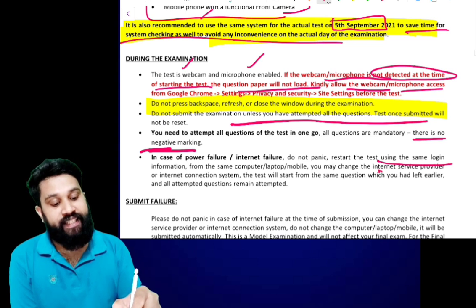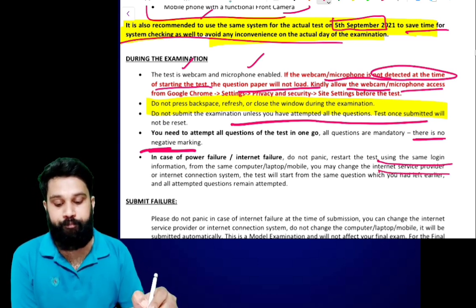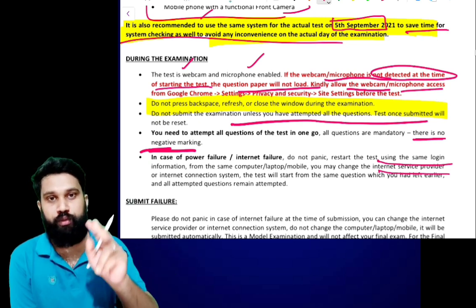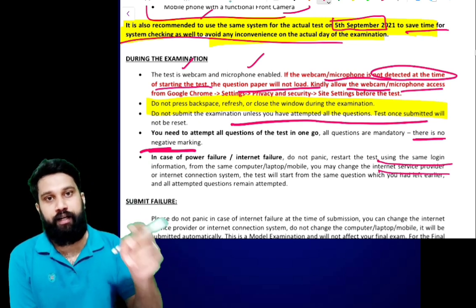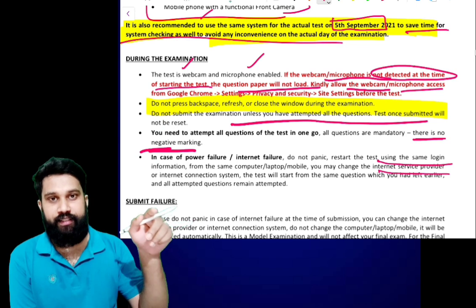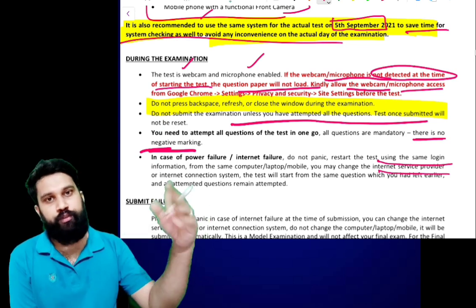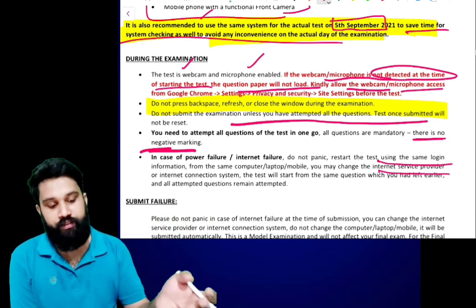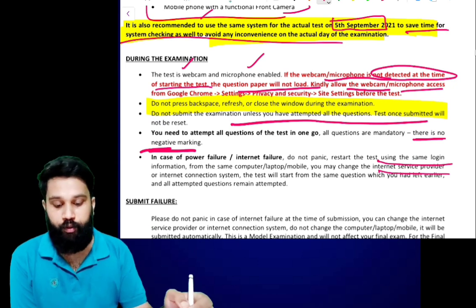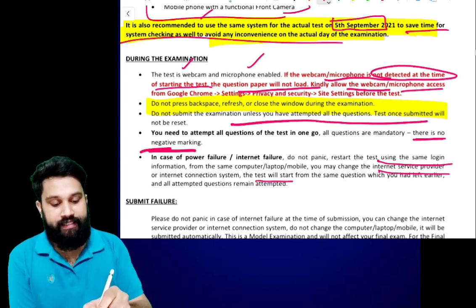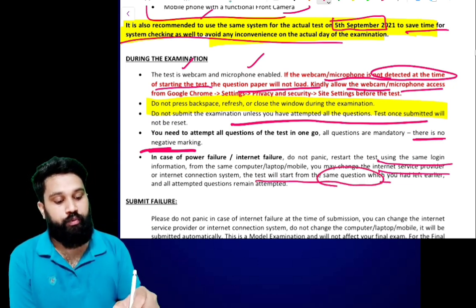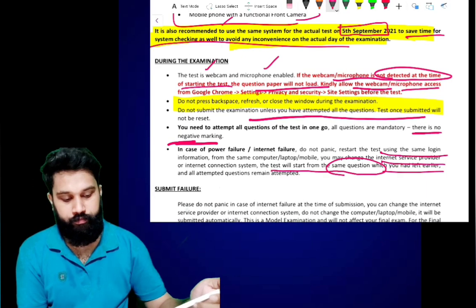You may change the internet service provider or connection. If your phone has two SIM cards and one SIM's internet is not working properly, you can use the other SIM, which means you can use another internet service provider. The test will start from the same question where you left off.